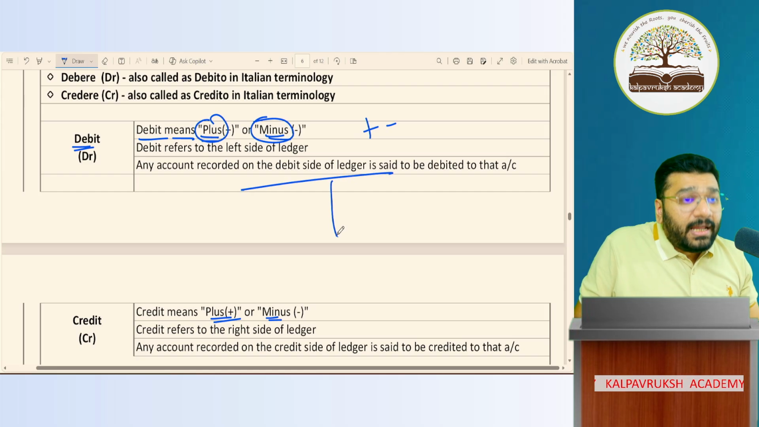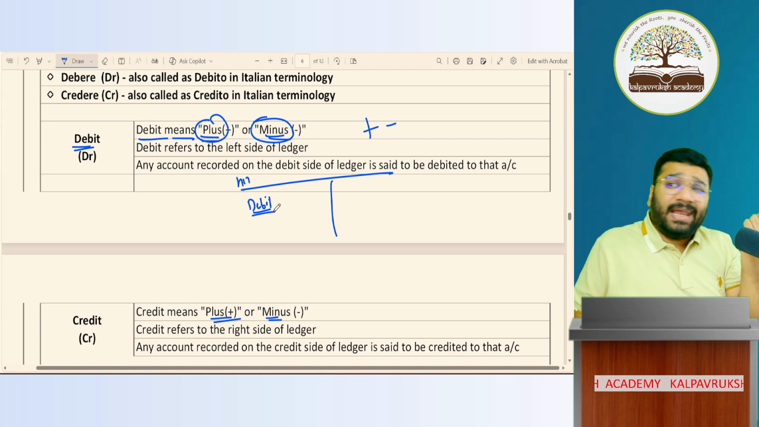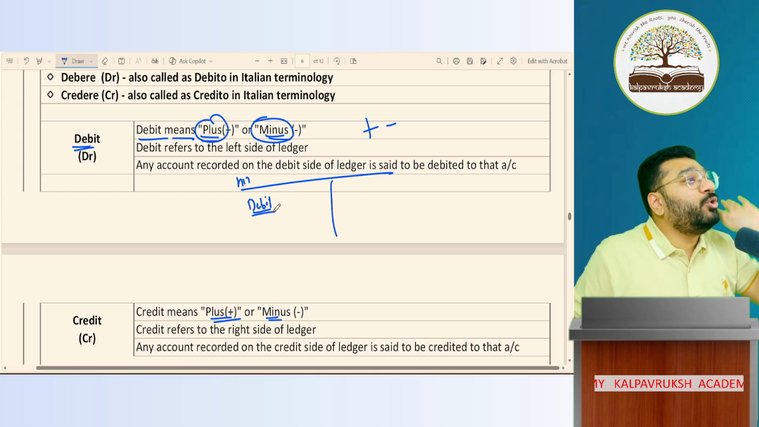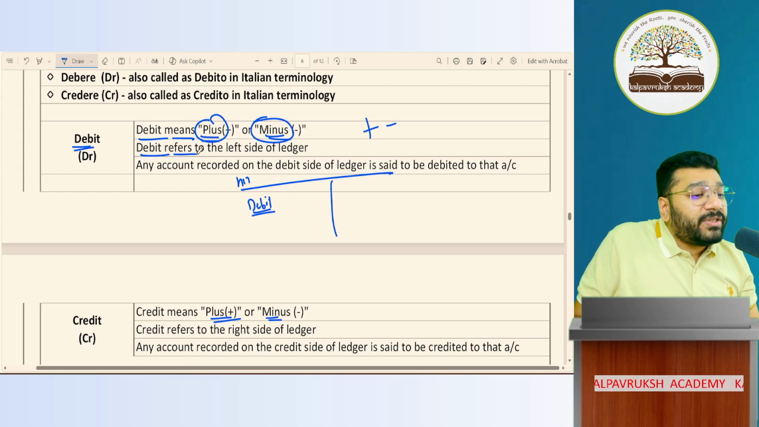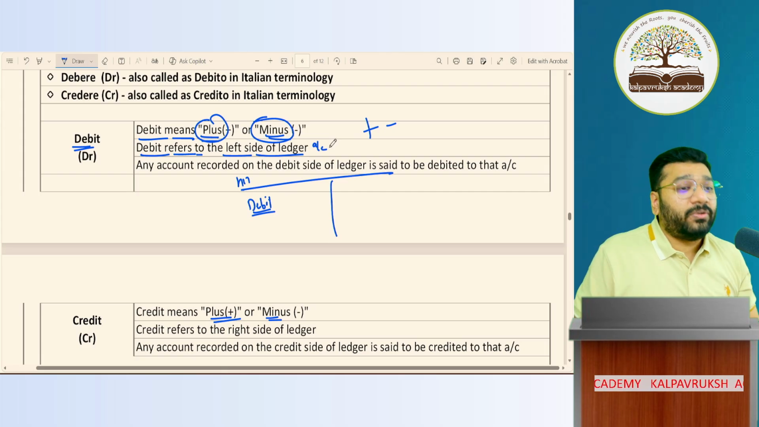Now, in accounts T-shaped format, the left-hand side part is called the debit part. This you cannot change. So left-hand side, can I put credit? You cannot do that because it is a universal law. You cannot change the universal law. Debit refers to the left side of the ledger. Ledger is nothing but account. Another name for account is ledger. Another name for ledger is account.